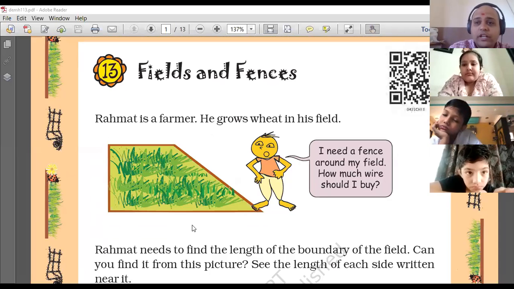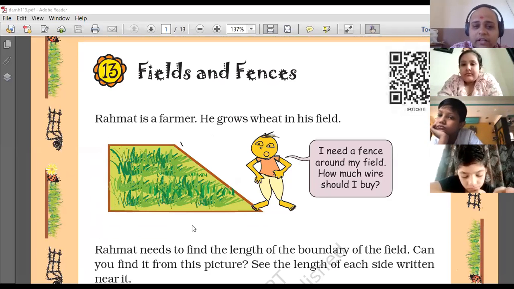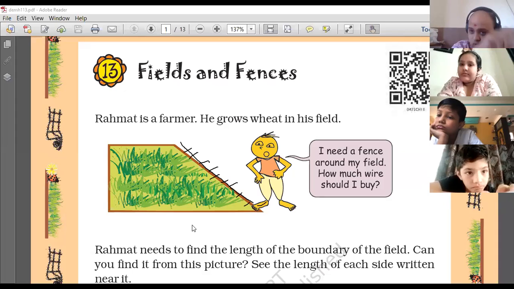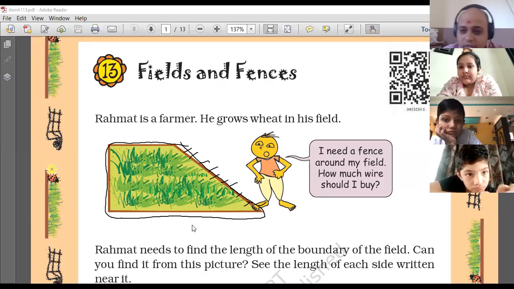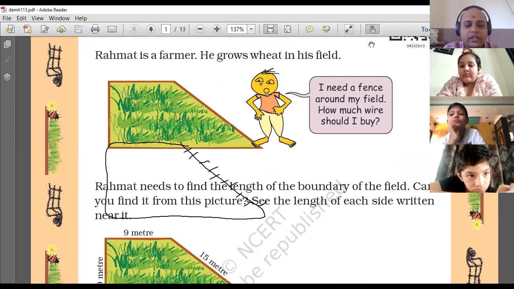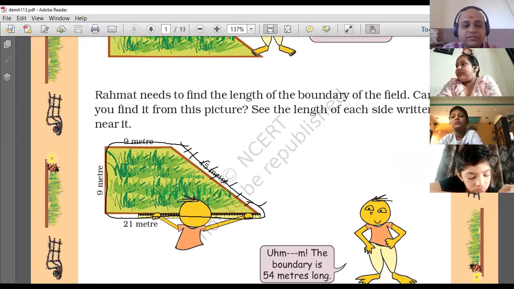And if he wants to create fencing, is it all right if he creates a fence here only? Will it work if he makes the fence only here? Right? He has to go all the way, right? It has to be covering all the sides everywhere. Yes, then only it will be called a fence, right? Okay, so what do we have here?